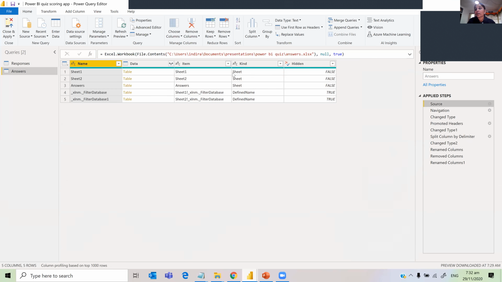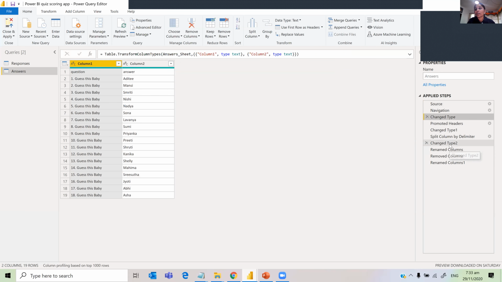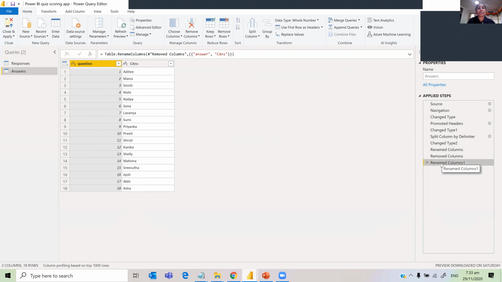In my local file, there is an answers Excel sheet, and in that I have just split the answers by delimiter, then removed a column and renamed the columns. So this is the final answer I have: the correct answer, CANS, I have named as the correct answer.